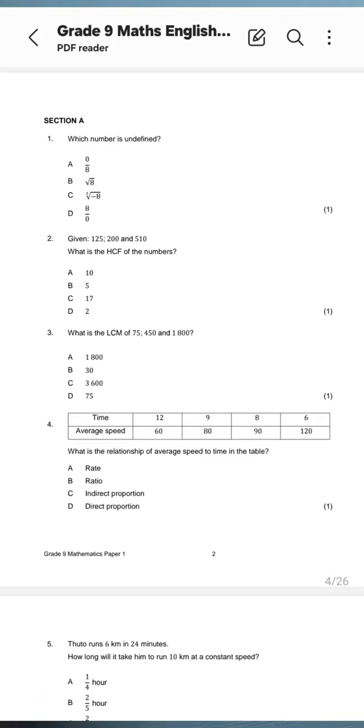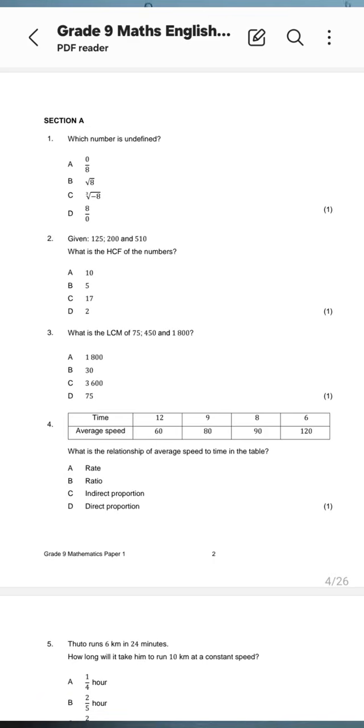Let's go back to 2024. What is the highest common factor? Number 2: the highest common factor of 125, 200, and 510. What is the highest common factor between 125, 200, and 510?